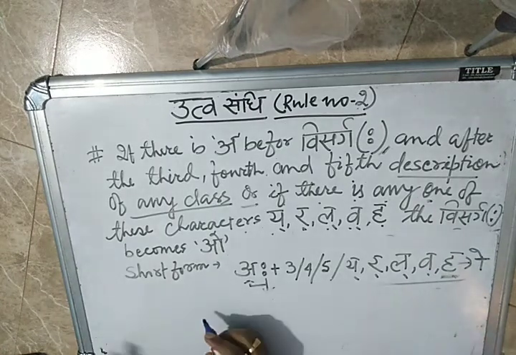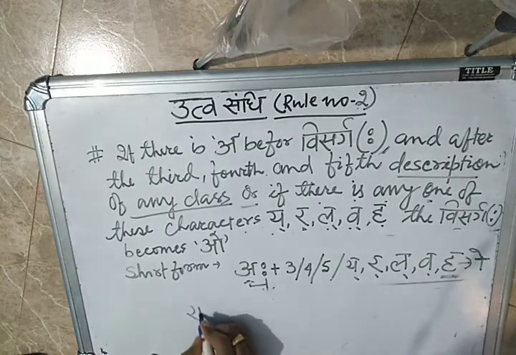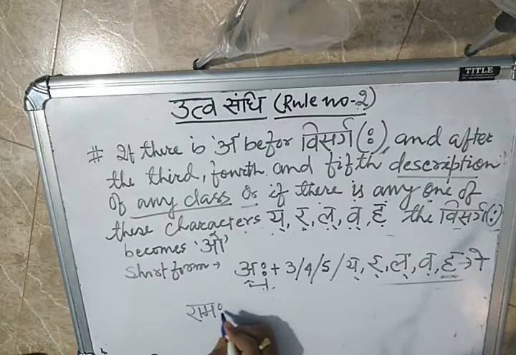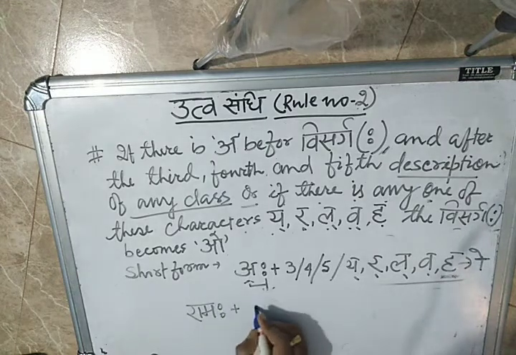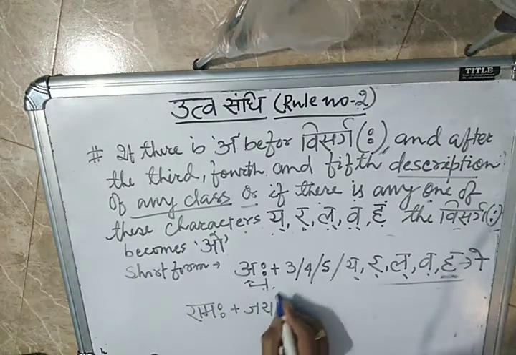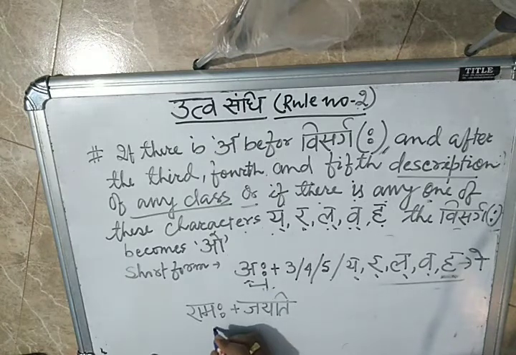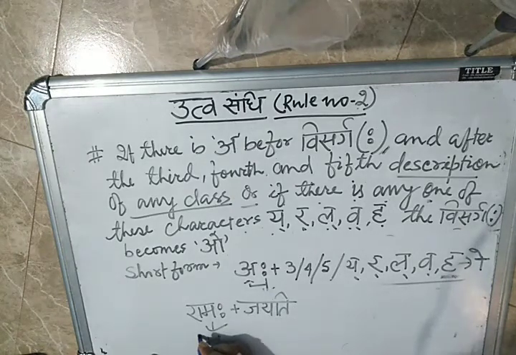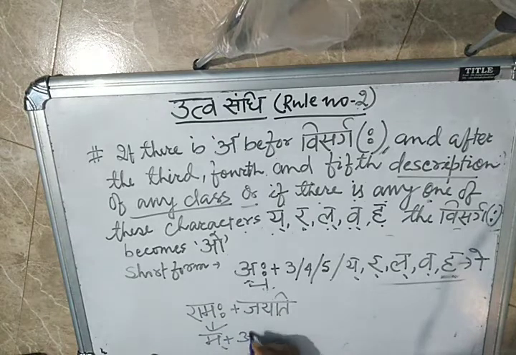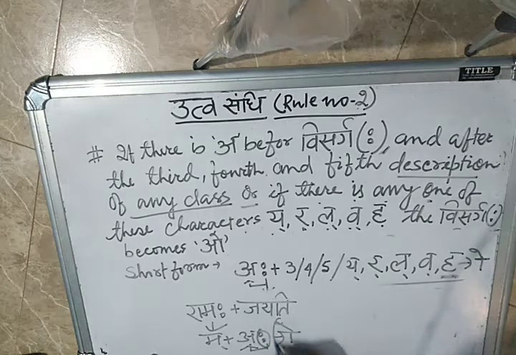Another example. Suppose I am telling Ramaha plus Jayati. If you break it, what will be there? Ma plus a visarga. So before visarga a came, so this visarga will convert into the okar. Correct?